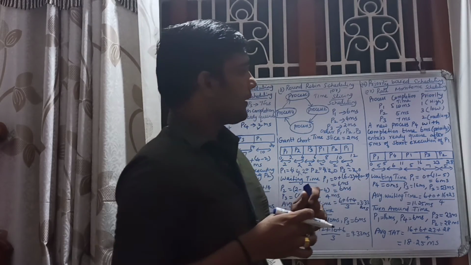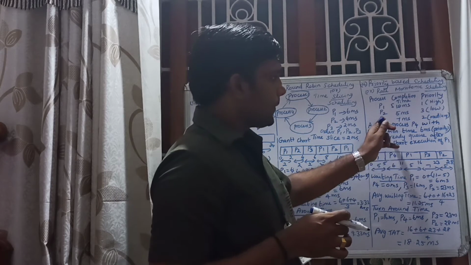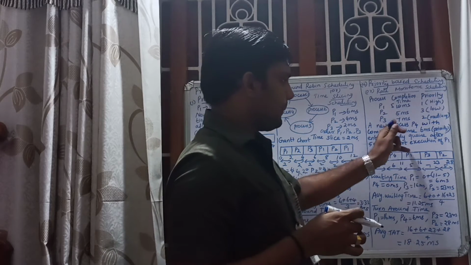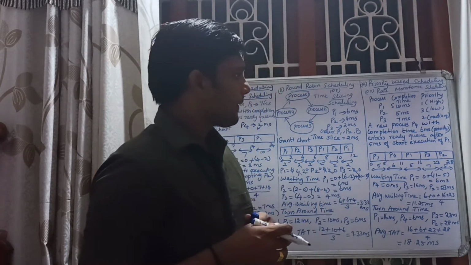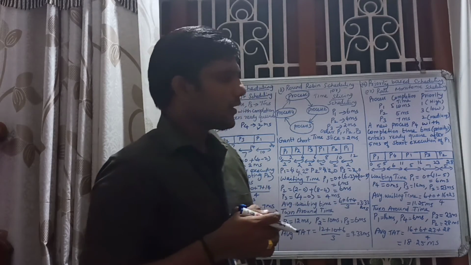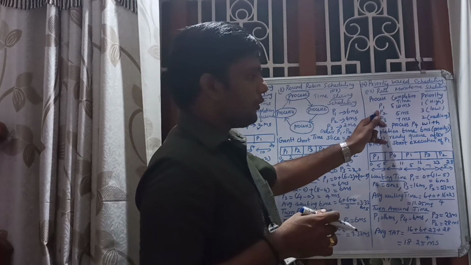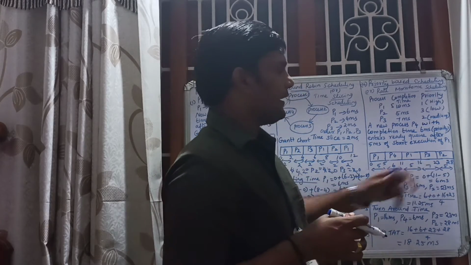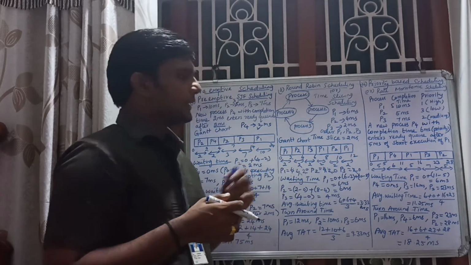Okay. Then only these two are left. Among these two, P3 is having the higher priority than P2. That's why P3 will be serviced. So 16 plus 7, okay, 23. Then after servicing P3, P2 will be serviced. It is the lowest priority. Then 23 plus 5, you are getting 28. Got it? Next, waiting time.